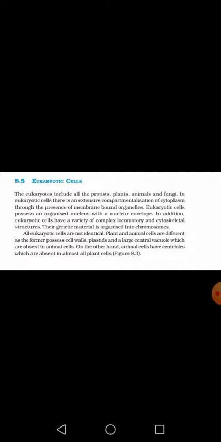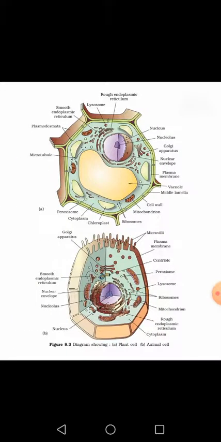Okay, so today one by one we will discuss various functional regions of eukaryotic cells which are common in either a plant cell, an animal cell or a fungus. Today we are going to discuss the general, common features present in all eukaryotic cells, that is, the functional regions of a cell. There are three functional regions. The first one is the plasma membrane, the second one is the cytoplasm, and the third one is the nucleus.